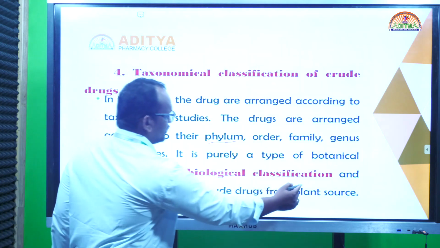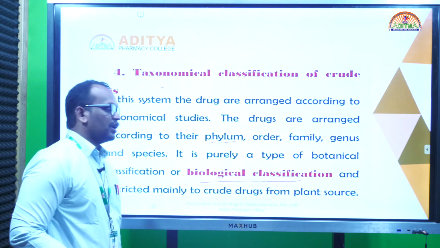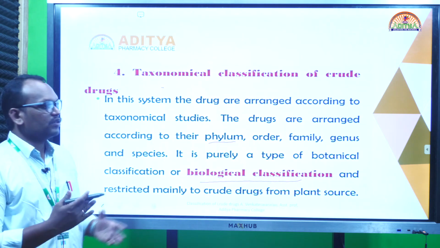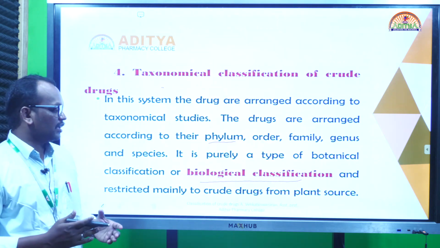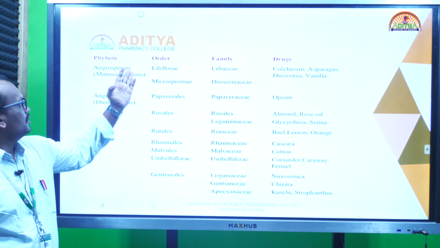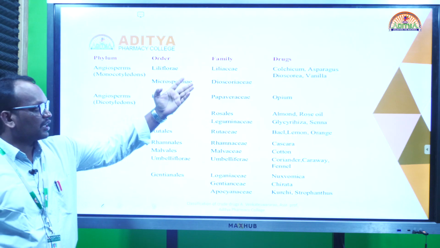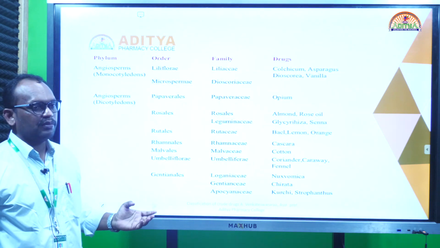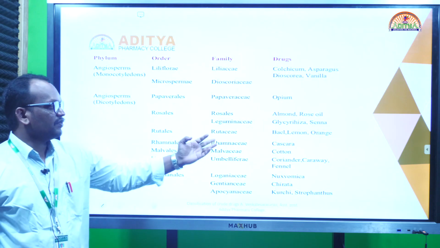In this classification, the most importance is given to biological evaluation. So we know the biological nature of the drug, for example phylum, order, family, drugs. In this family, what are the drugs? In the Umbelliferae family, what are the drugs? In the Rutaceae family, what are the drugs?